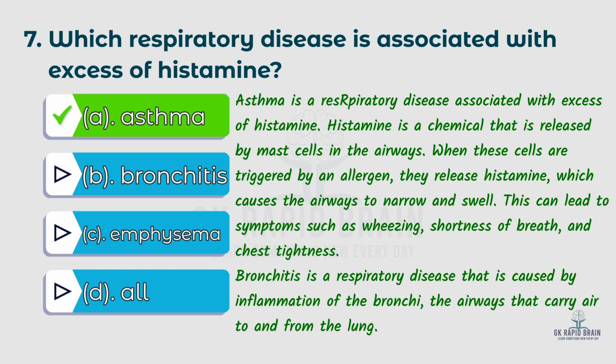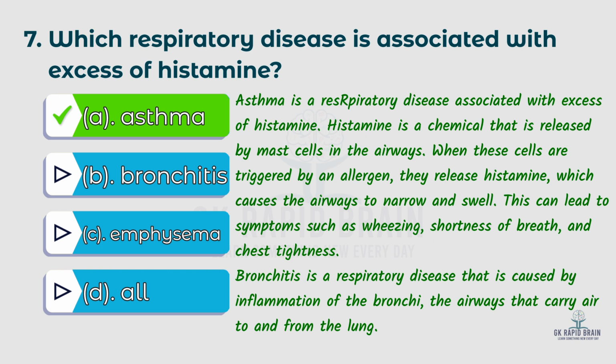Histamine is a chemical that is released by mast cells in the airways. When these cells are triggered by an allergen, they release histamine, which causes the airways to narrow and swell. This can lead to symptoms such as wheezing, shortness of breath, and chest tightness.